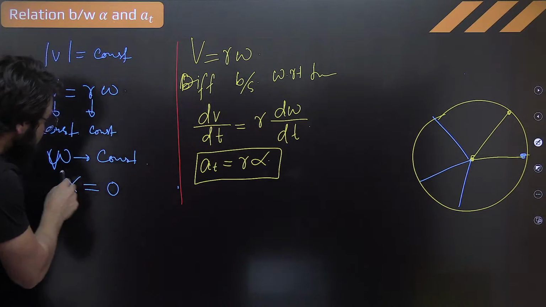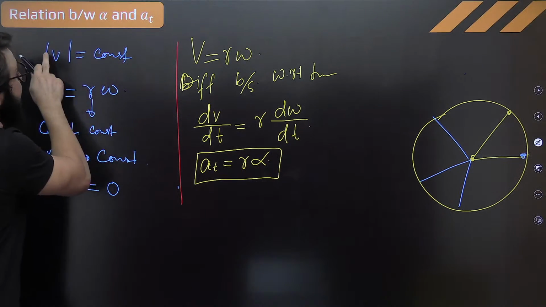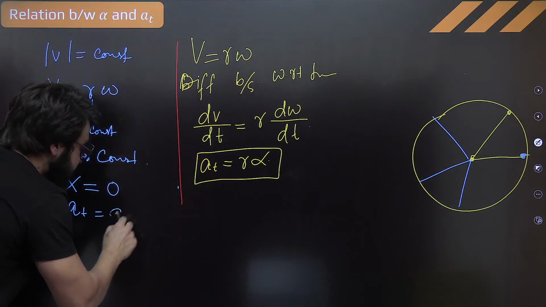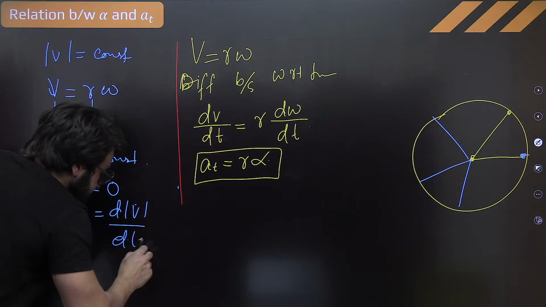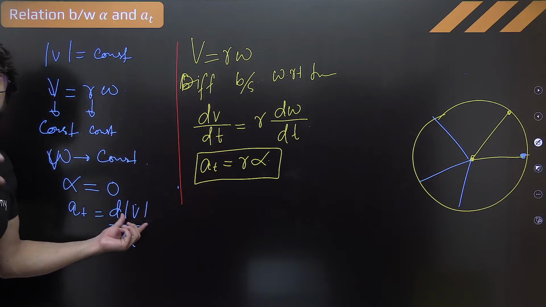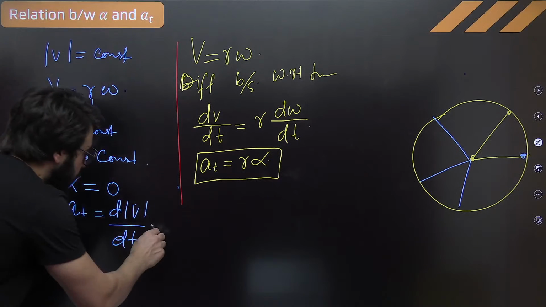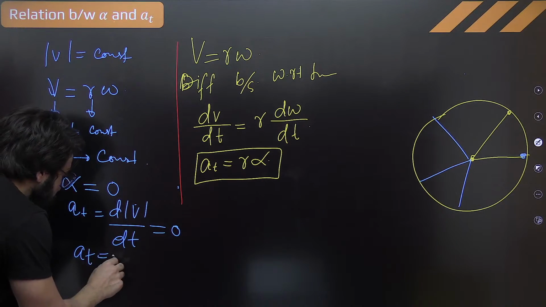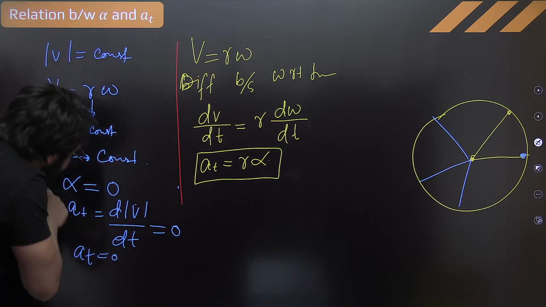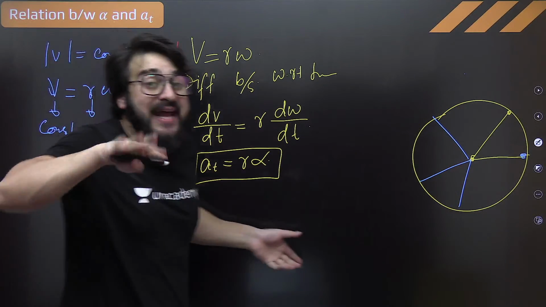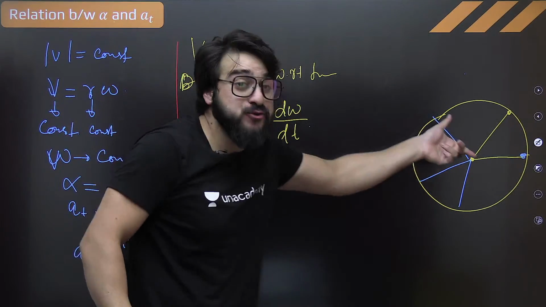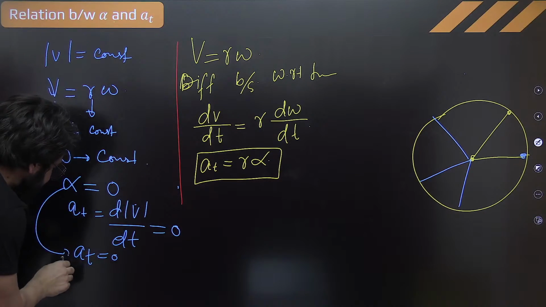If alpha is 0 in this case, and we already said mod of V is constant, what is AT? That is nothing but d mod of V by dt, the rate of change of the magnitude of velocity. This is constant, so the rate of change is 0. So can I say AT will be 0? So in a circular motion, if mod of V is constant, its angular acceleration is 0 and its tangential acceleration can also be 0. So these two have exactly a relation with each other.